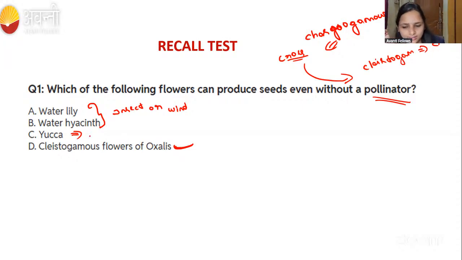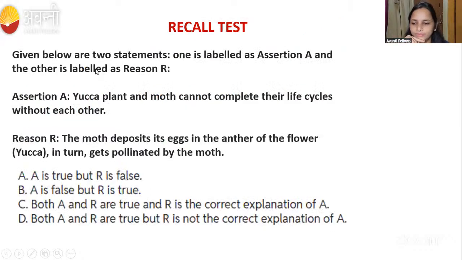Moth. Yes or no? It is pollinated by moth. Very good, Larti. There is no chance, right? Okay, I think you understood. The correct answer is option D. All of you gave the wrong answer. Kindly see this slide, guys. Then we'll go to the next question.